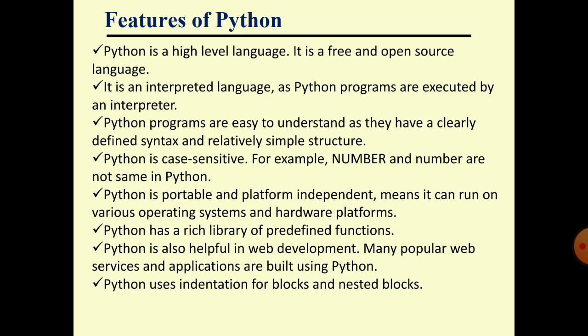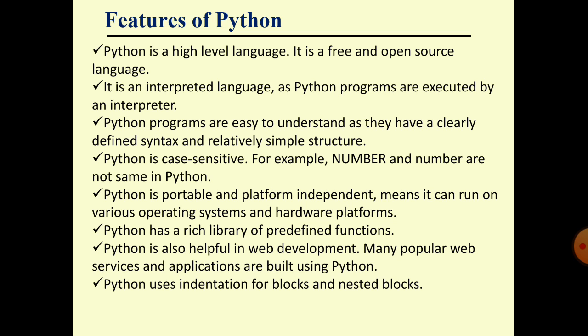Each line has clear syntax and simple structure. No need for curly braces, no need for compound statements. Just write each statement as we write the English language. So programming in Python is very simple in comparison with C, Java and C++.